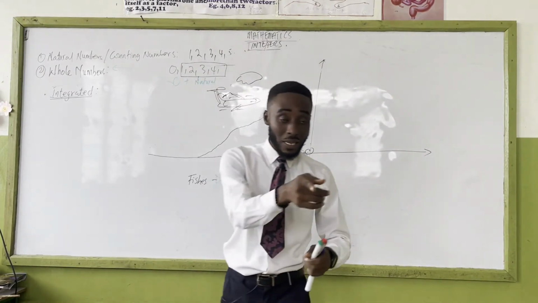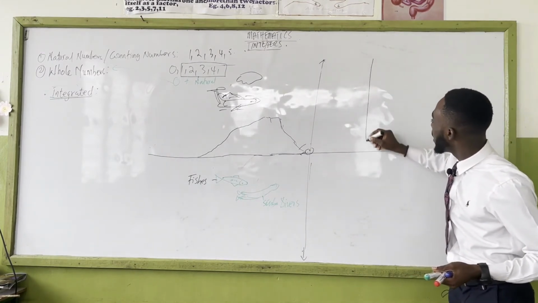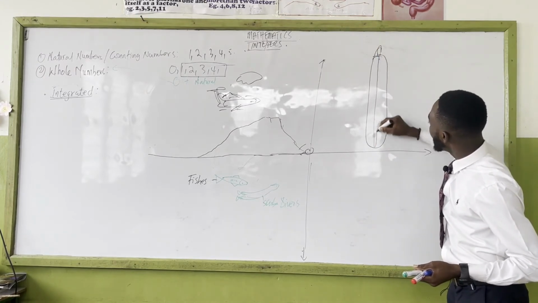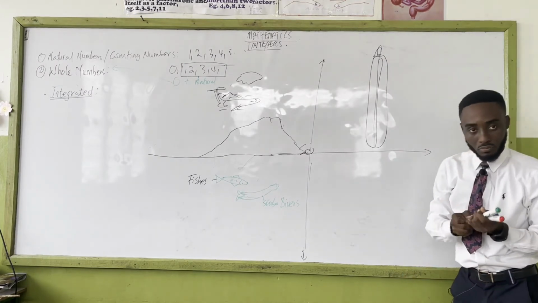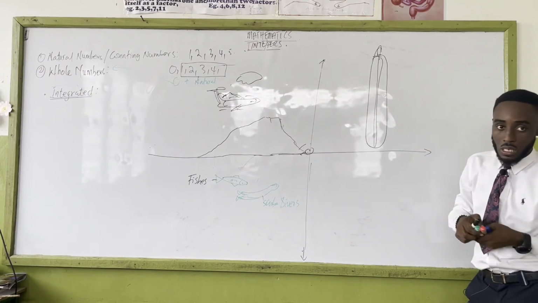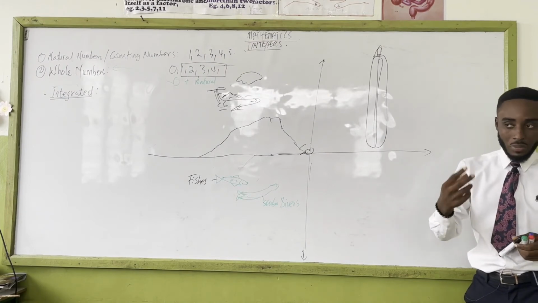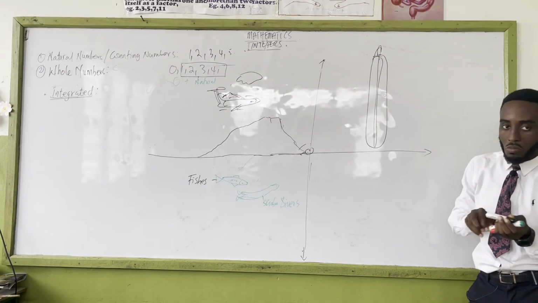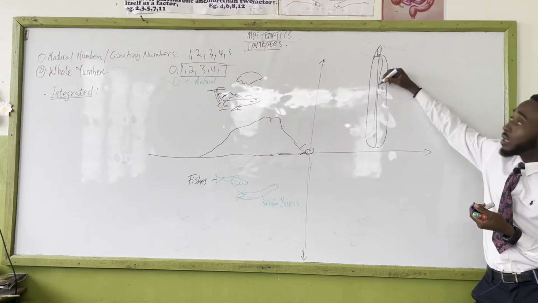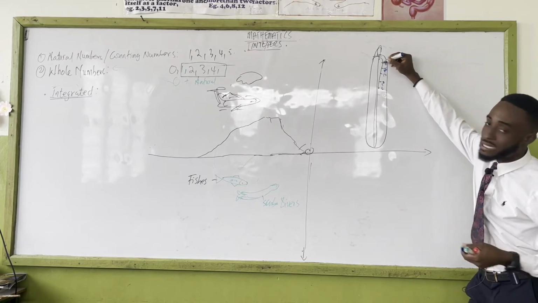So temperature too. You said weather, right? Let's say this is a thermometer, and the temperature is, let's assume, 0. 0 degrees is the freezing point of ice, right? The point at which water becomes ice is 0 degrees. So watch here. When you go to 5 degrees, it's going to be a little hotter than ice, right? I go 10, I go 15, I go 25, and I go 30.